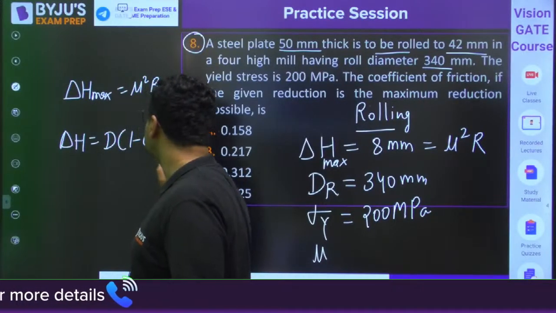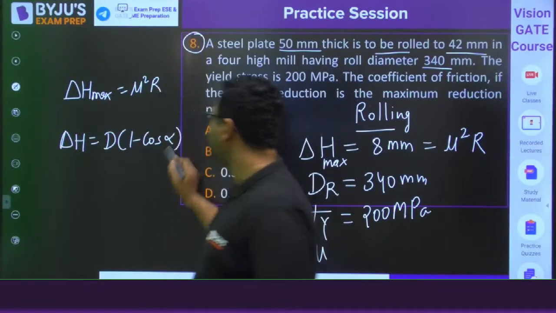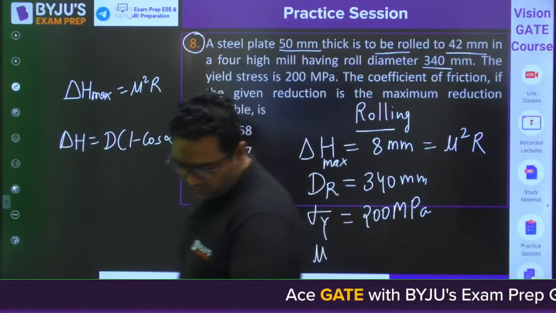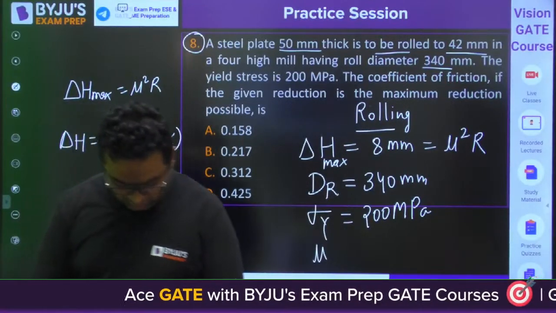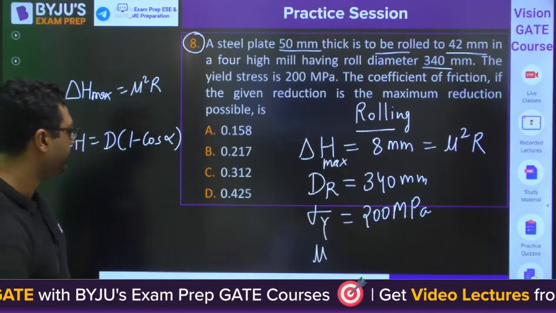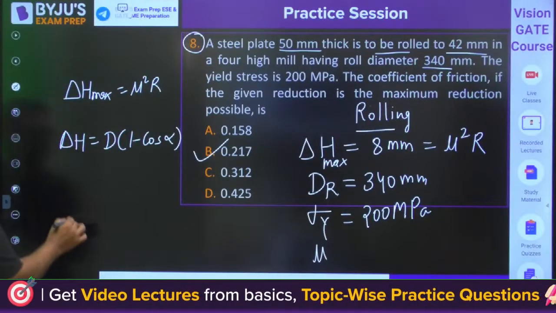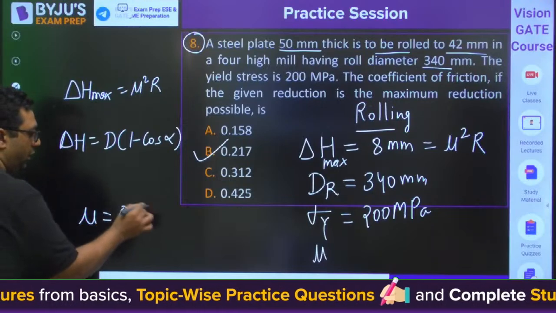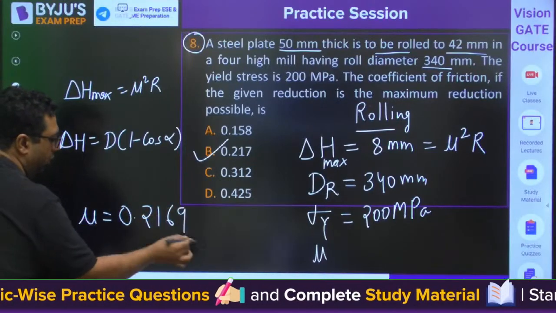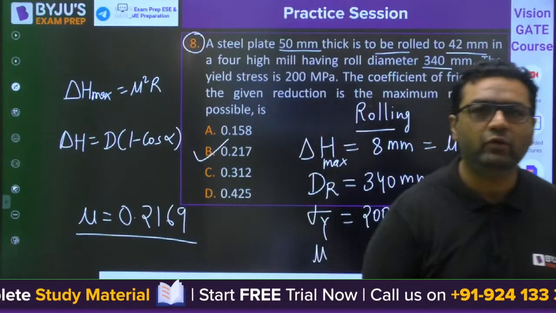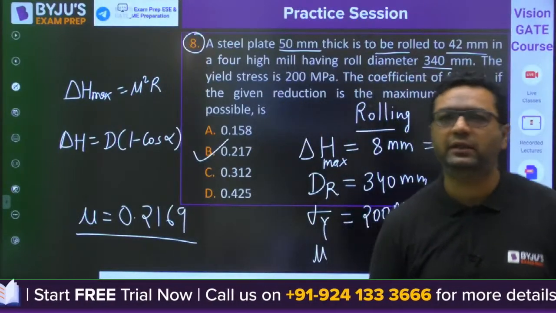So the answer Zakhmi Atma is giving, 0.2169, is correct. You would be getting mu as that. Very good, guys. Everyone has given the correct answer.